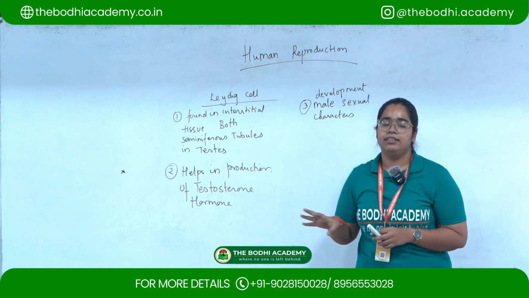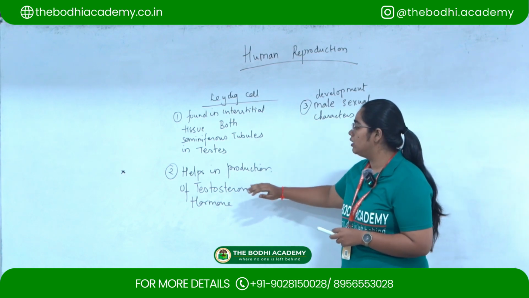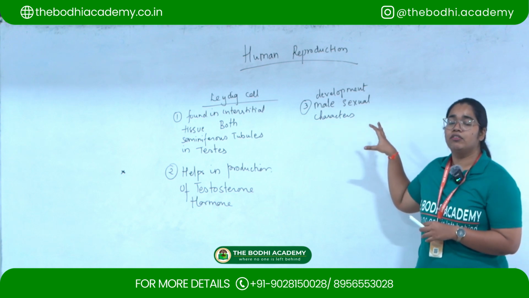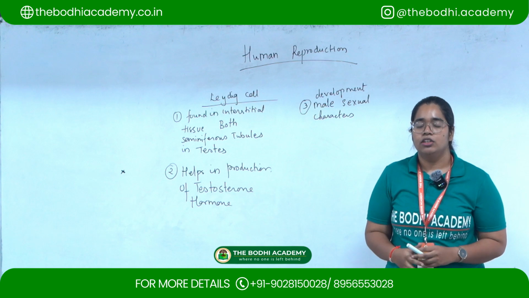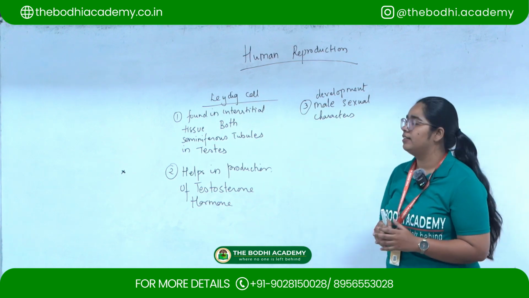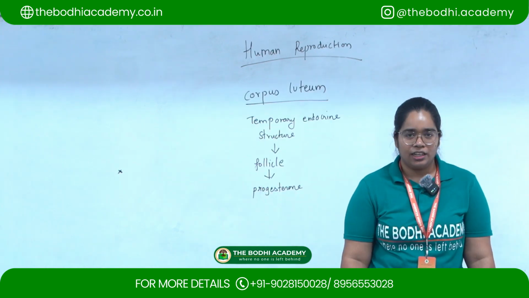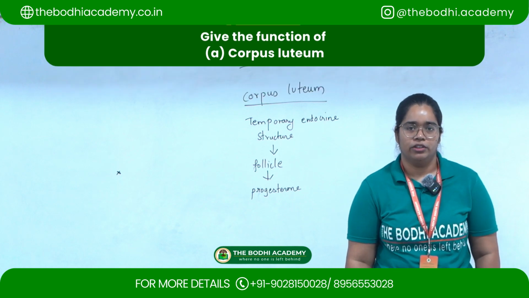That is why the Leydig cell is very important, because it helps in the production of testosterone, which helps in the development of the male characters in a male. This is the function of the Leydig cell.